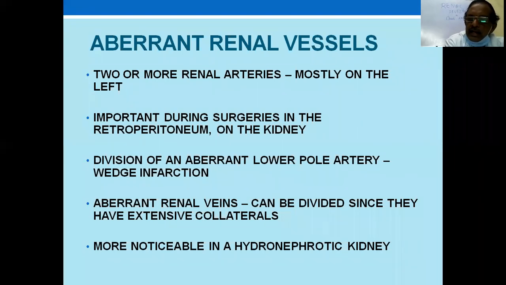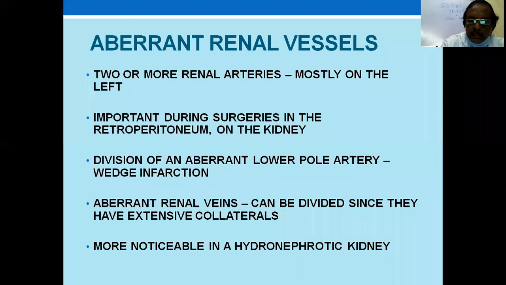And an aberrant renal vessel can cause hydronephrosis by compressing the pelvic junction. So this is also important. You have to keep it in mind while treating hydronephrosis. What if you divide the renal artery? There is a wedge infarction in the areas which are supplied by that artery. So you should not just sacrifice the vessel. As I said, you have to conserve as many nephrons as possible for normal kidney function. So you cannot just cut it so that it produces infarction of the kidney. Aberrant renal veins can be divided, but not the artery.